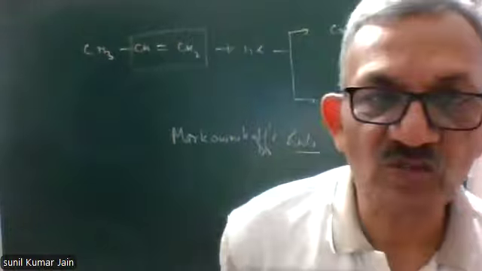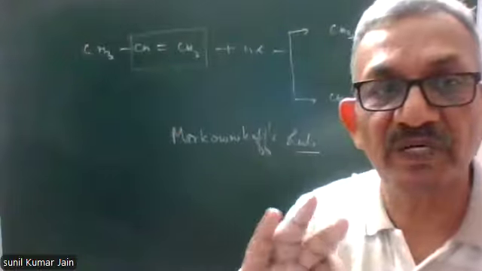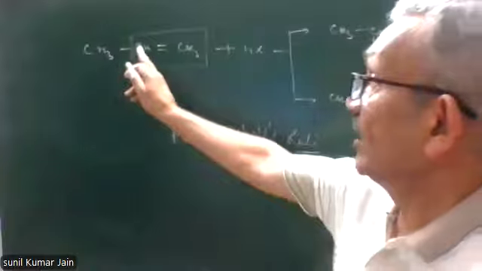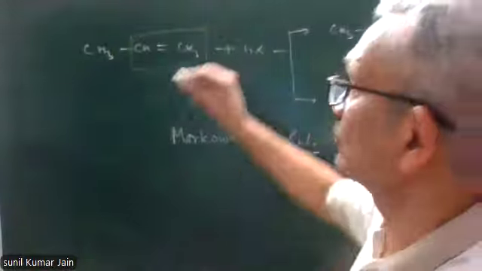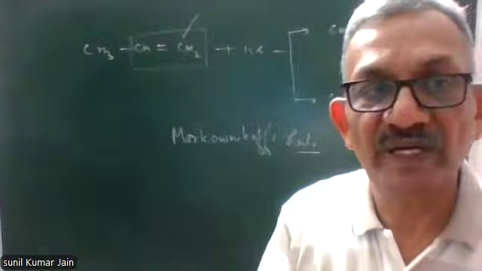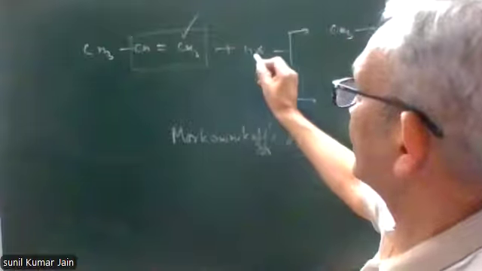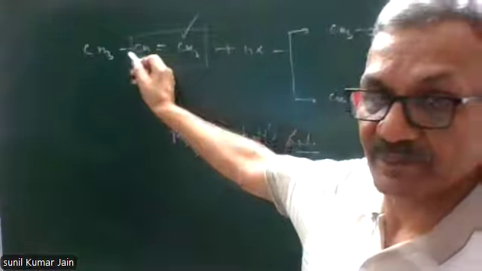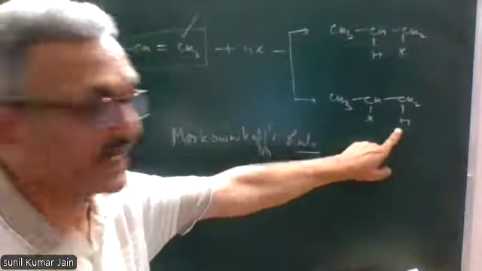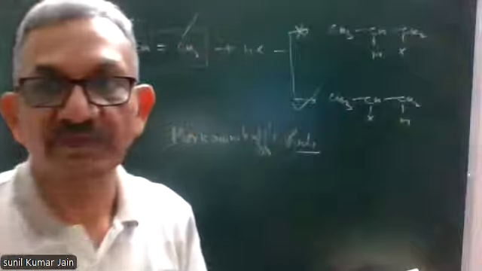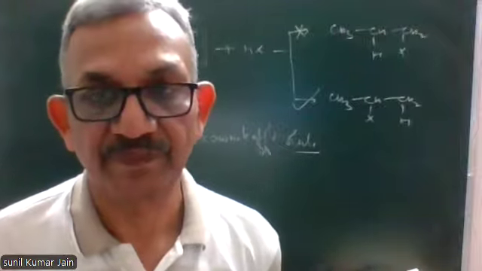If you want to apply this statement, more gets more, you have to look at those two carbon atoms which have a multiple bond between them. Out of these two carbon atoms, that carbon which is already linked to more number of hydrogen atoms, means this one, will get more hydrogen from HX. Means H will go to this, definitely halogen will go to the other carbon. It means if I apply more gets more, then major product formed will be the second product, the minor product will be the first product, and in the exam we write only the major product, not the minor product.